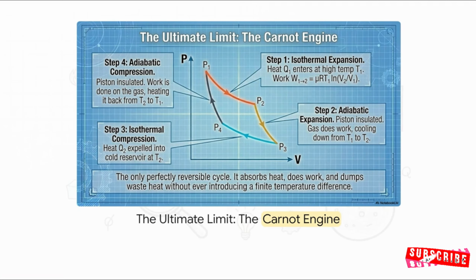If you chart the Carnot cycle on a PV diagram, it is beautifully constructed from 2 gentle isothermal curves cleanly connected by 2 incredibly steep adiabatic curves. It is literally the only perfectly reversible cycle imaginable. It absorbs heat, does actual work, and dumps waste heat without ever introducing a finite temperature difference. That means absolutely 0 friction, 0 turbulence, and 0 wasted mixing. It is absolute theoretical perfection.